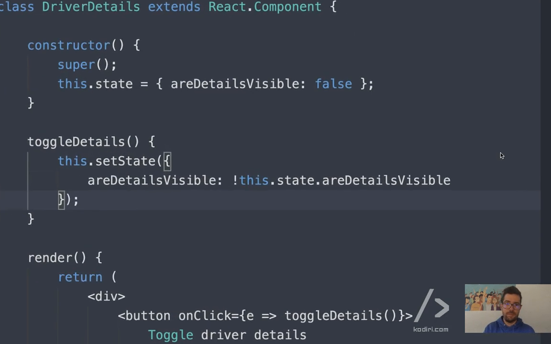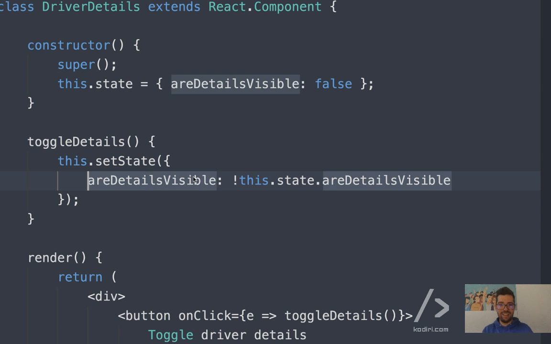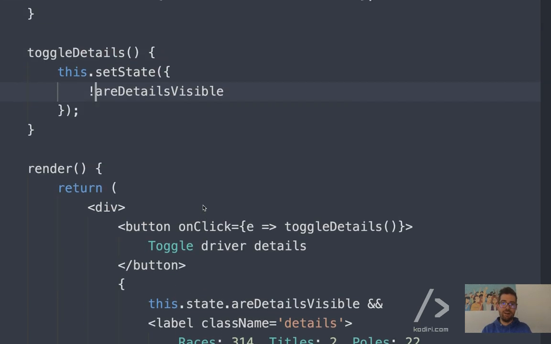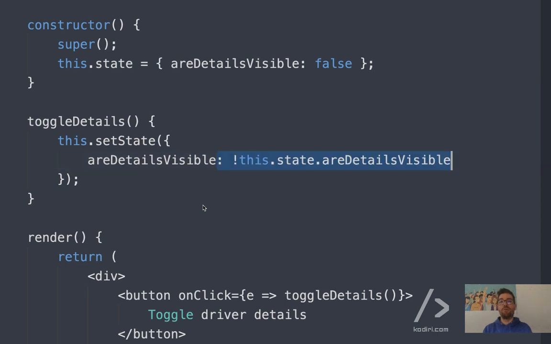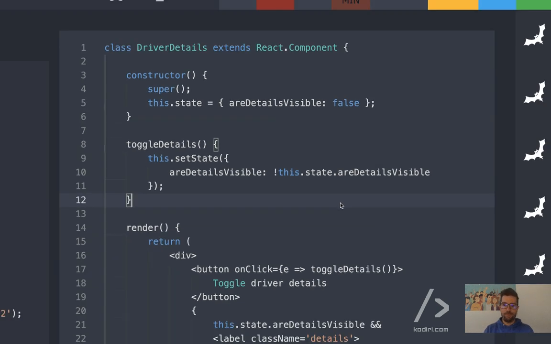You can delete everything and put just exclamation mark RDT visible. Like that? No, that's too optimistic. That's very romantic, Walter. That won't work in 2018 JavaScript. Anyway, that should work.